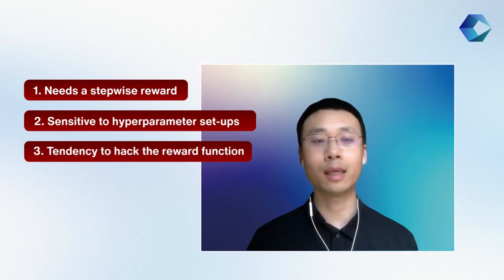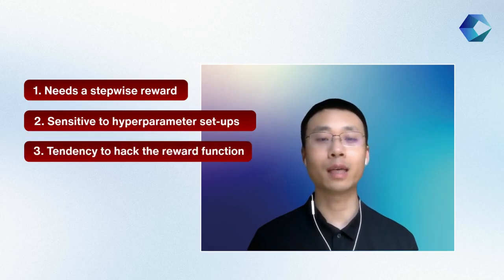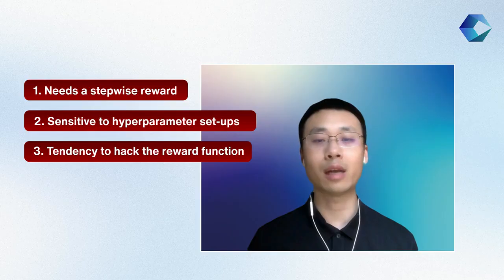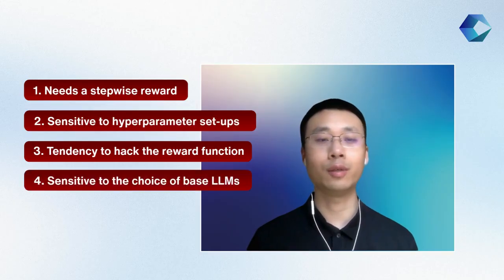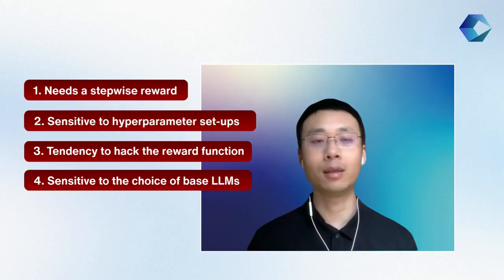The third issue is that RL is also easy to hack the reward, so it may lead to undesirable behaviors of the fine-tuned large language models. And the last issue is that recent literature shows that RL is also sensitive to the selection of base models, which means that for different base large language models, the same RL technique may show very different performance in fine-tuning them. Some may work, some may not work, so it makes RL less reliable for fine-tuning tasks.